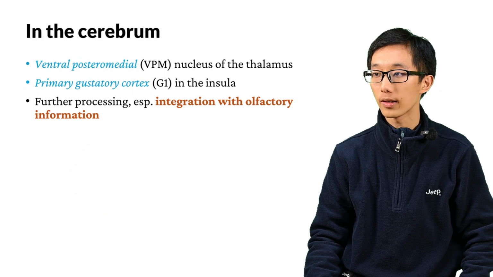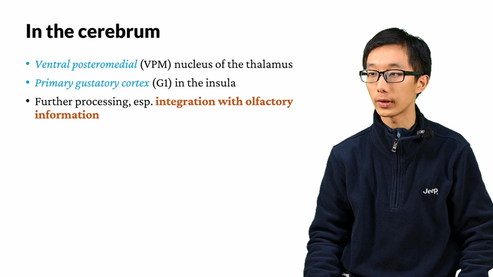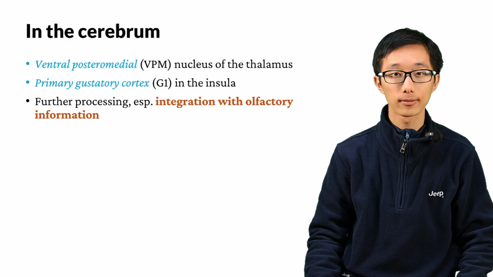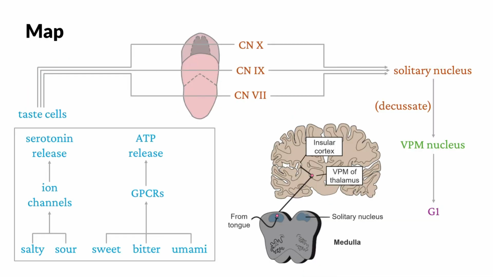In further processing in the cortex, the information of gustation is integrated with olfactory information to generate the perception of tasting. This is the complete map of gustation, from taste cells to the solitary nucleus, then to the VPM nucleus in the thalamus, and finally to the gustatory cortex.